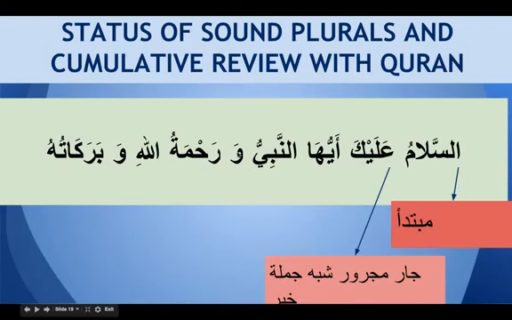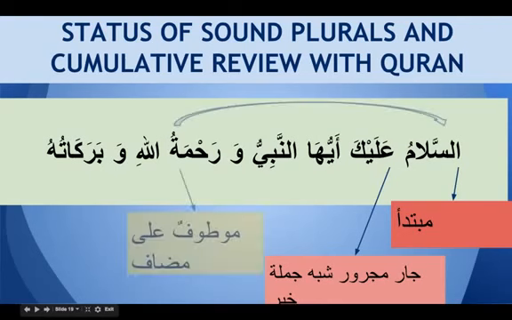Then we got wow is ataf, and rahmatu is mawtufun ala assalamu. So again we got rahmatu is mawtufun ala, and this is mudaf. Rahmatullahi is mudaf ilayhi.